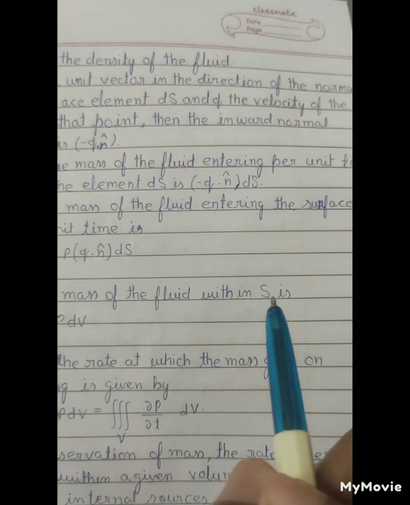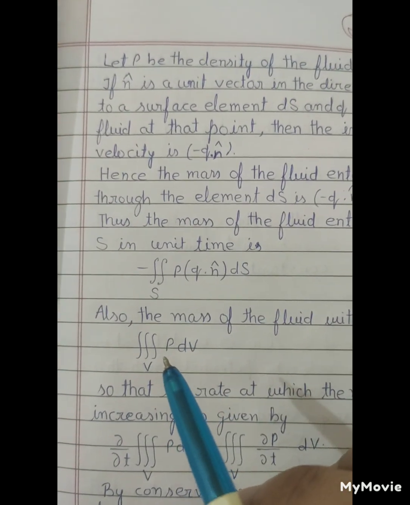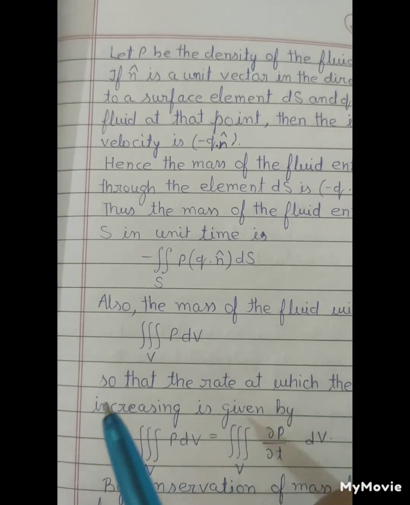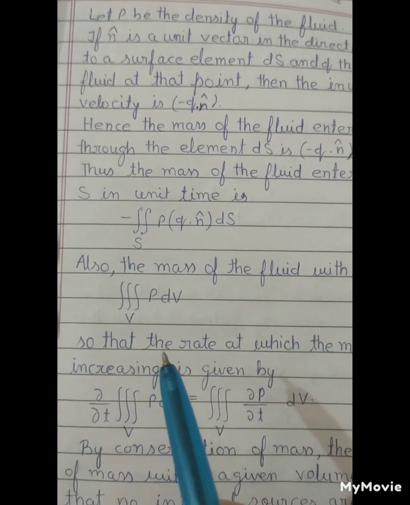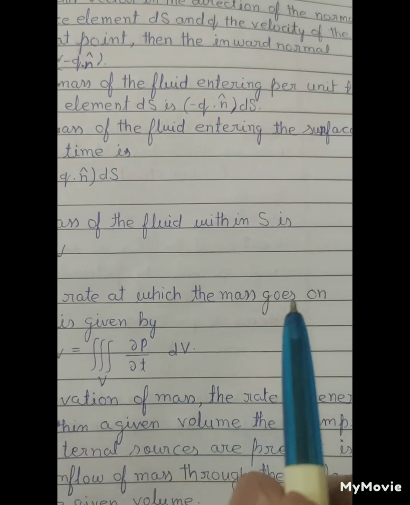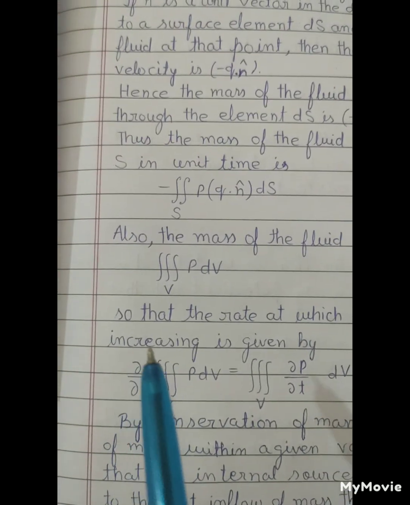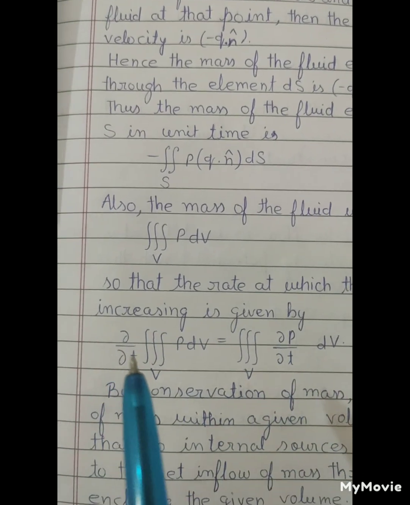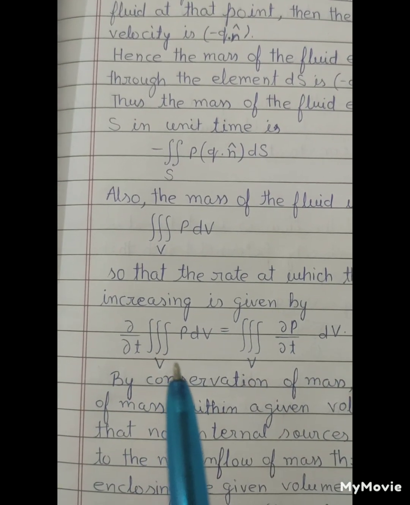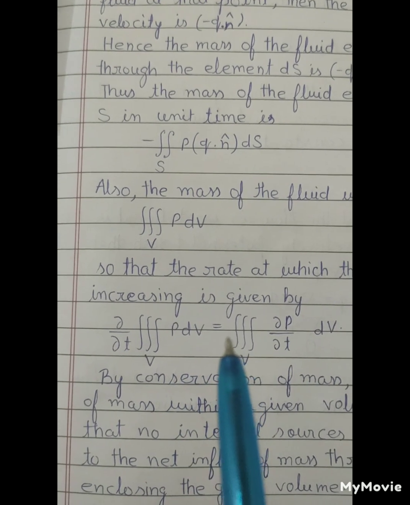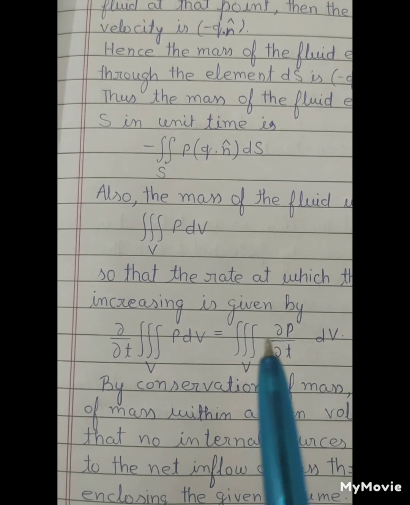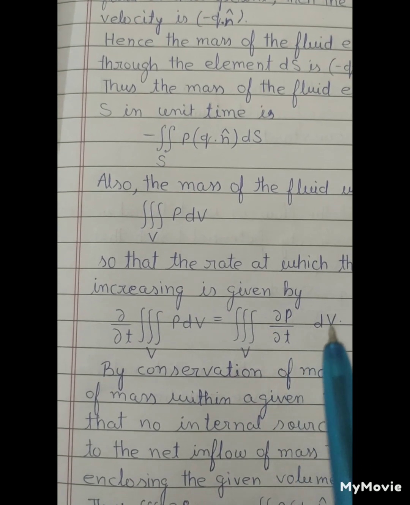Also the mass of the fluid within S is the volume integral over V of rho dV, so that the rate at which the mass goes on increasing is given by d over dt of the volume integral over V of rho dV, which equals the volume integral over V of d rho over dt dV.